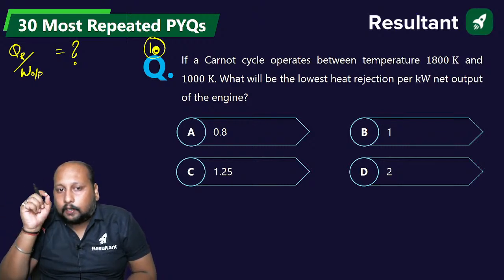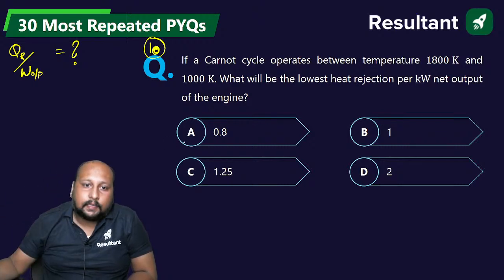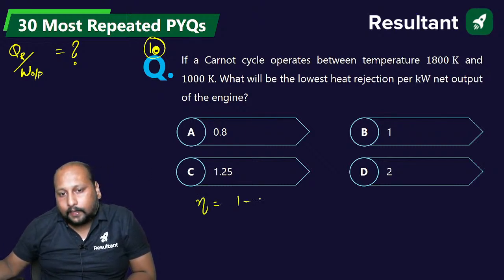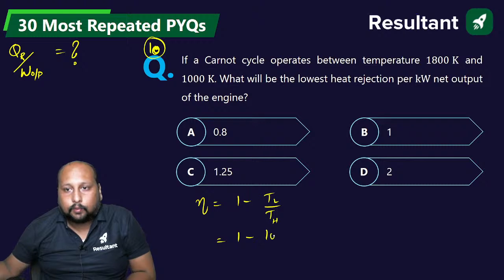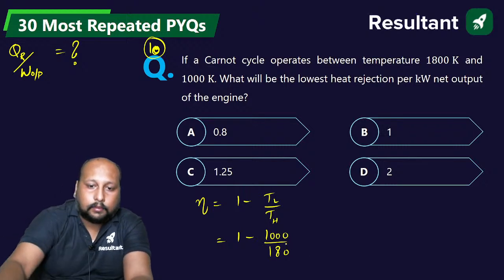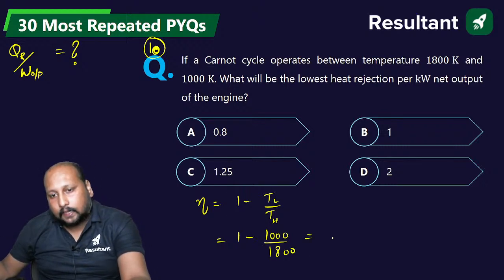It's simple. We know the maximum efficiency is equal to 1 minus the lower temperature upon the higher temperature. That is 1 minus 1000 divided by 1800, which is simply 800 by 1800.